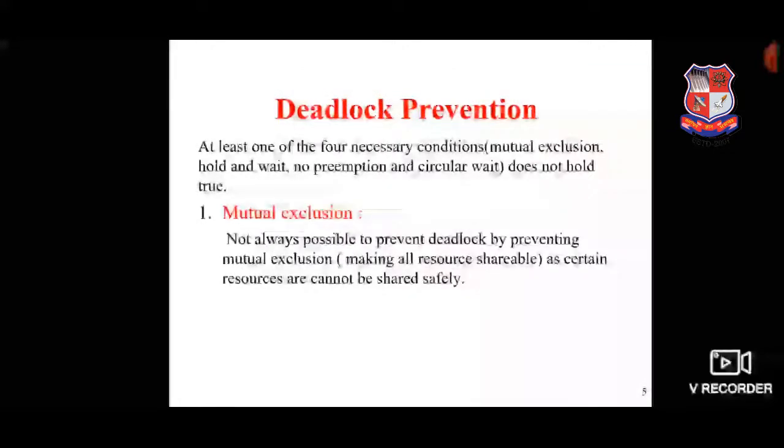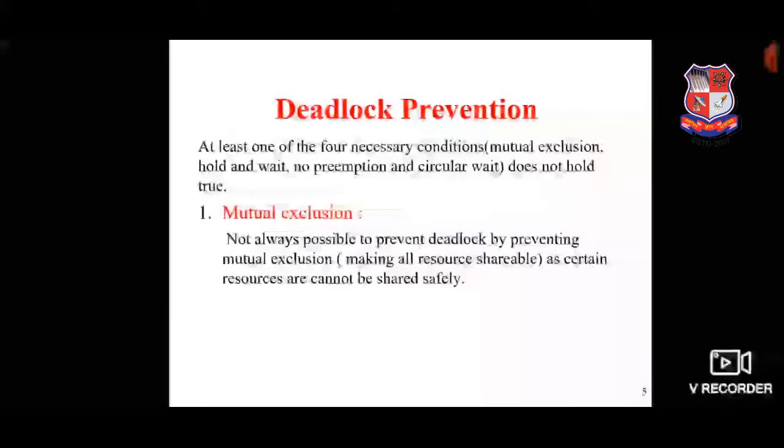Now, deadlock prevention. What is deadlock prevention? This technique tries to find a solution before deadlock occurs. As we know, we have 4 necessary conditions for deadlock. So this technique tries to remove or make false all the 4 conditions, or at least tries to remove or make false any one of the conditions. The 4 necessary conditions are mutual exclusion, hold and wait, no preemption and circular wait. So it tries to remove or make false any one of the conditions to prevent deadlock. So let's see how to remove or make false any one of the conditions.